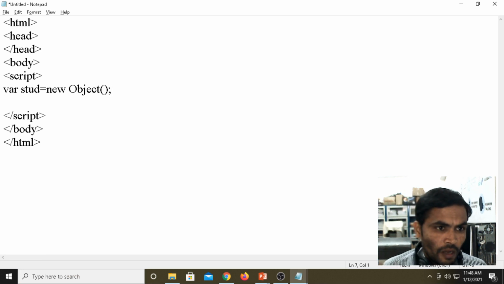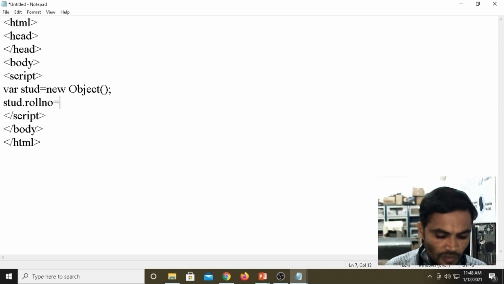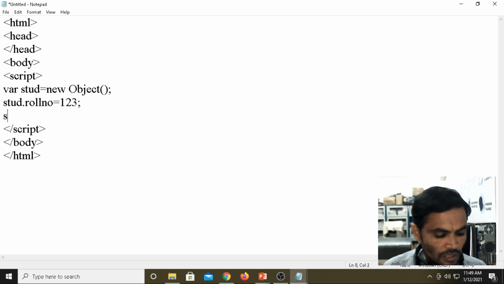Now if you want to call the properties, I am calling them with student dot. In the previous program I took the variable name student. Here I am giving stud dot roll number as 1 2 3, then stud dot name, the student name, I am giving as Ravi Kumar.